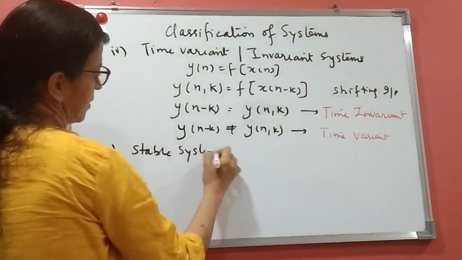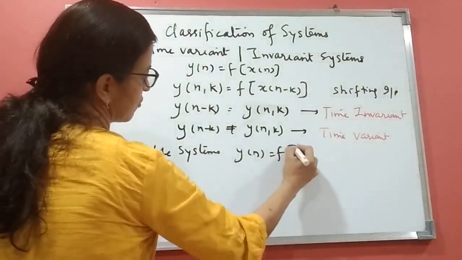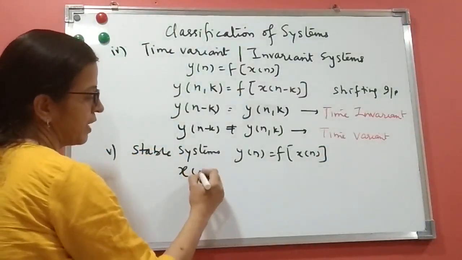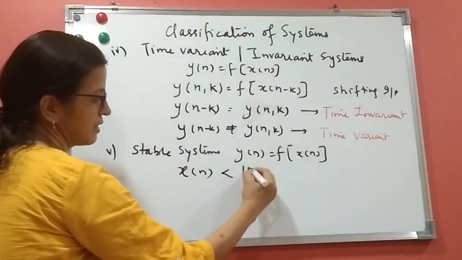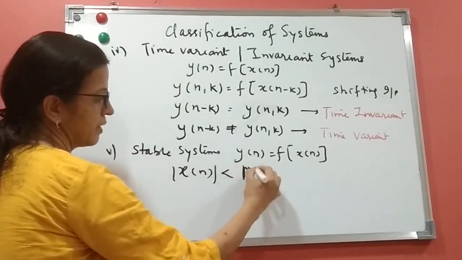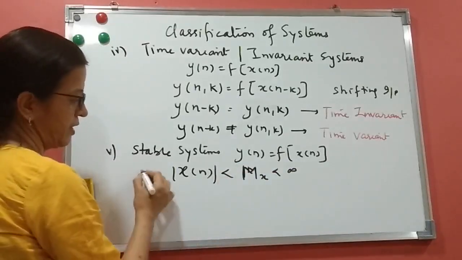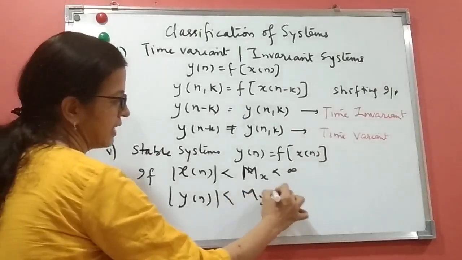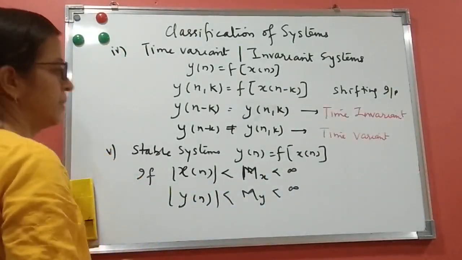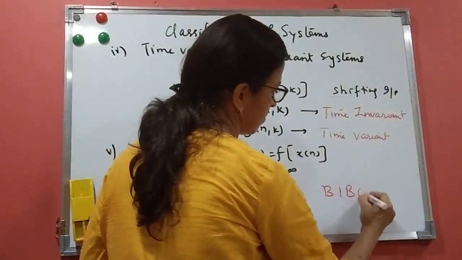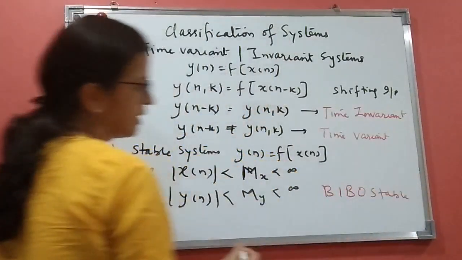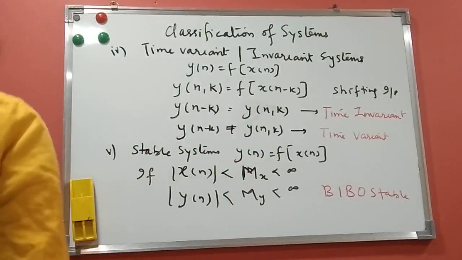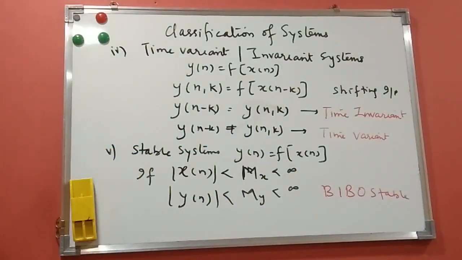Stable systems. So we know now y of n is a function of x of n, a discrete time system. If x of n is bounded, that means mod of x of n is less than M_x, less than infinity, and y of n is also less than some value M_y, less than infinity, the system is stable. That is bounded input, bounded output stable. It says that for a bounded input, the output is also bounded, so it is stable. If this condition is not satisfied, we say it is an unbounded system.